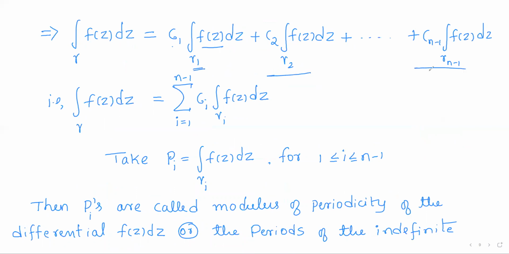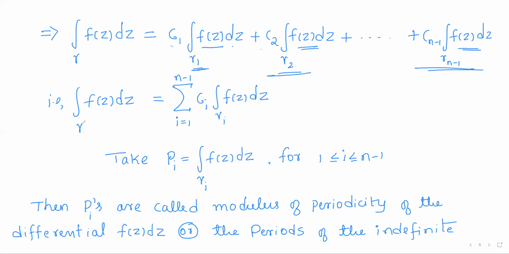And I'll repeat the same thing for the rest of the terms. So the right hand side will be C1 times the integral of f of z dz over gamma 1, plus C2 times the integral of f of z dz over gamma 2, and so on, plus Cn minus 1 times the integral of f of z dz over gamma n minus 1.